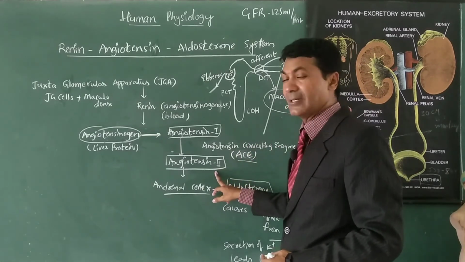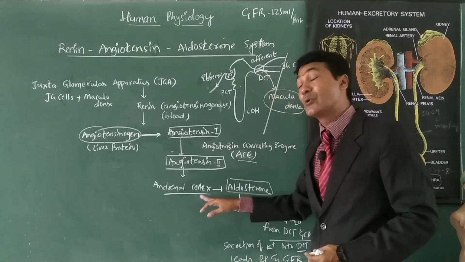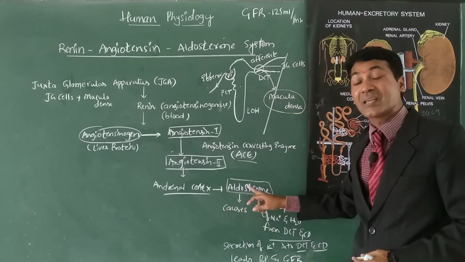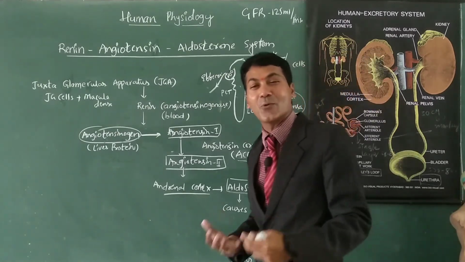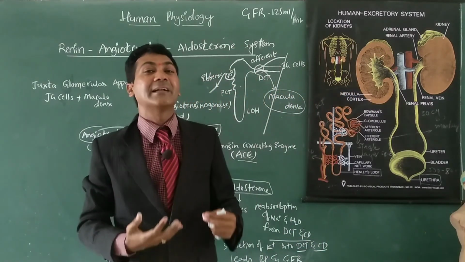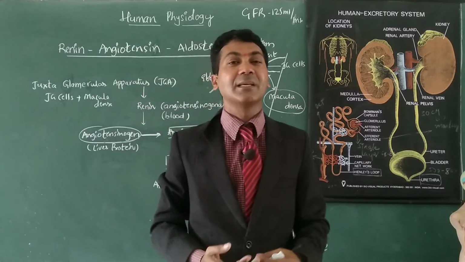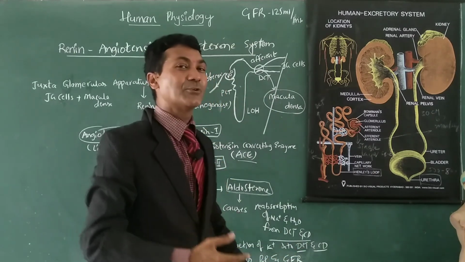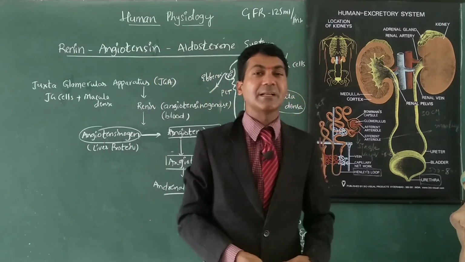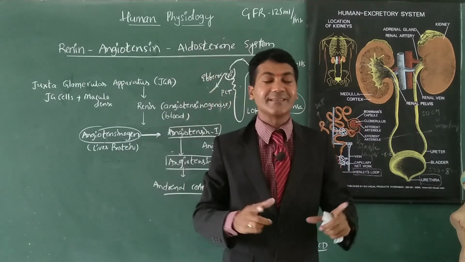Angiotensin 2 stimulates the adrenal cortex to release aldosterone. Aldosterone causes reabsorption of sodium and water in the DCT and collecting duct, and secretion of potassium into the DCT and CD, which leads to an increase of blood pressure, which leads to an increase of glomerular filtrate rate. This is regarding RAS.